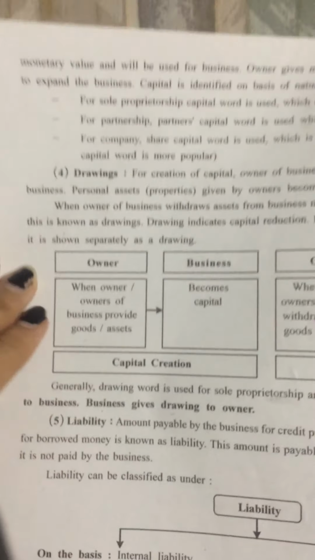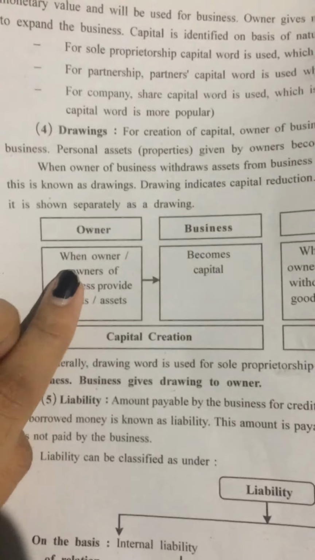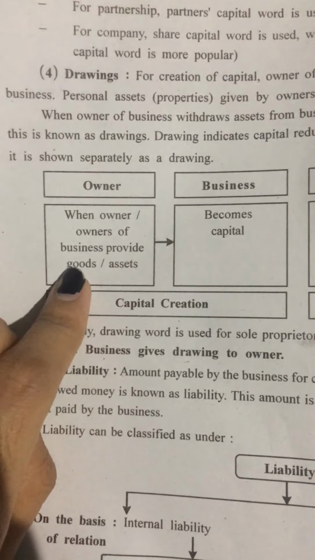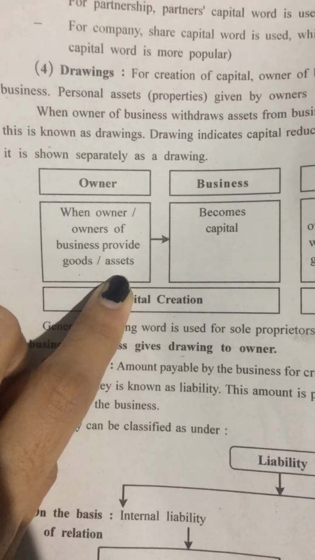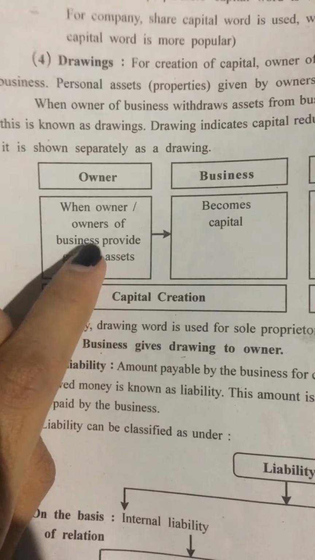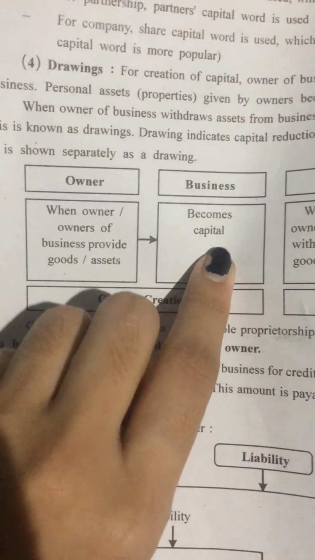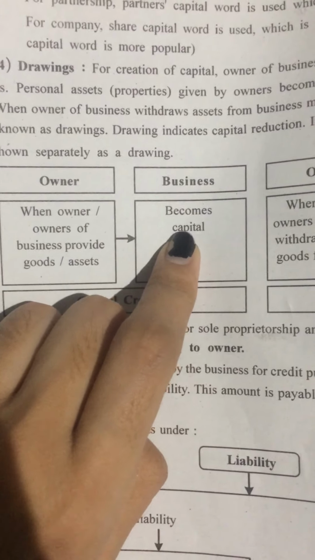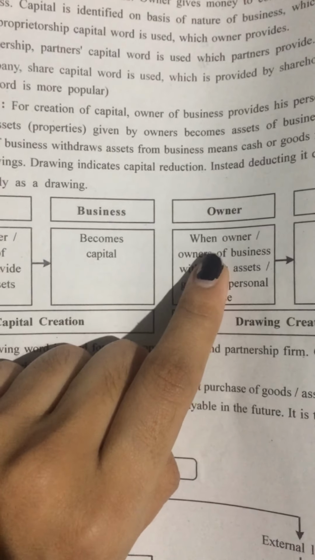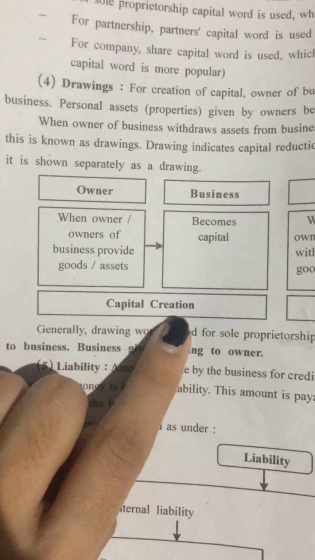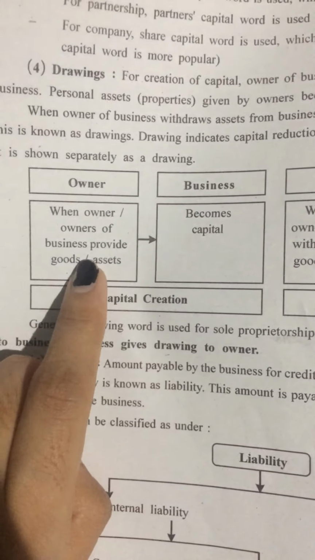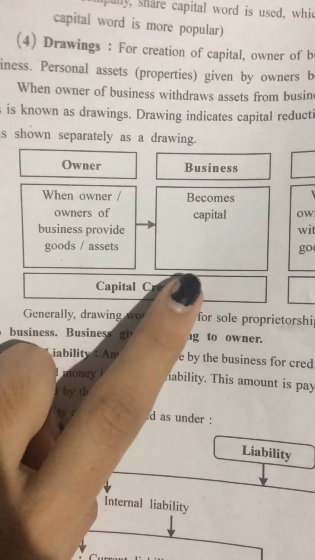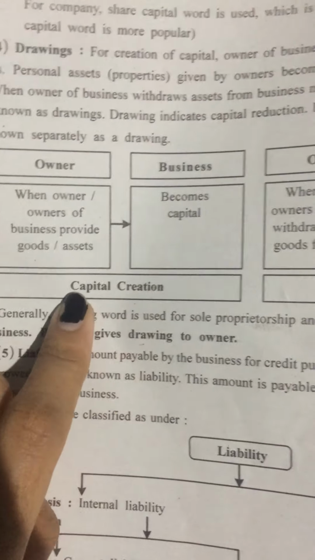So here is one example. When the owner or owners of a business provide goods or assets to the business, it becomes capital for that business. That is capital creation, because the owner is providing goods or assets to the business, and that becomes capital.